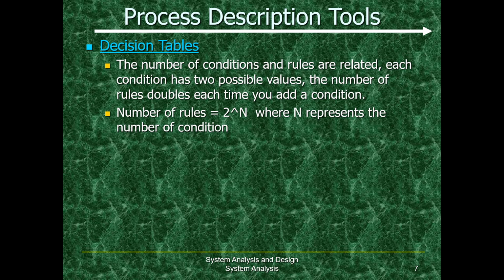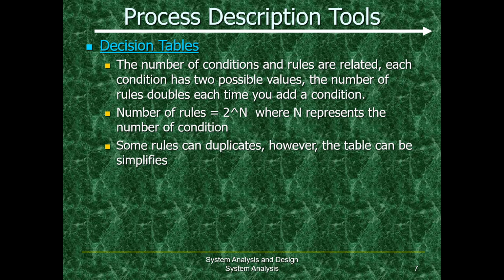When we apply our decision table logic in real world problems, we can take the help of the 2 to the power n formula. N always represents the number of conditions. What we should be aware of is that some rules are duplicates. However, this decision table will always help us to simplify a complex set of conditions.